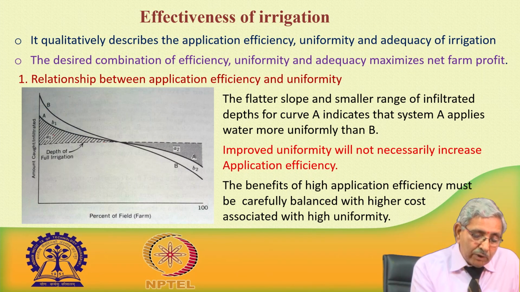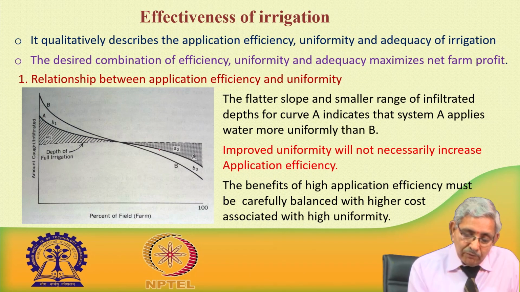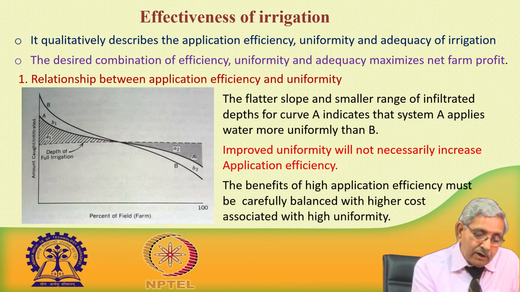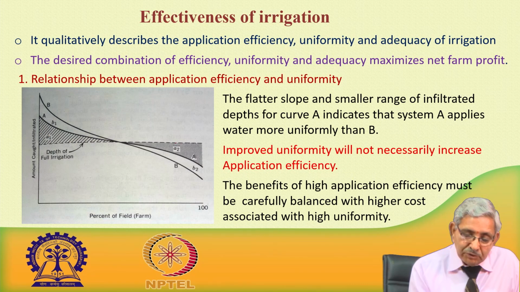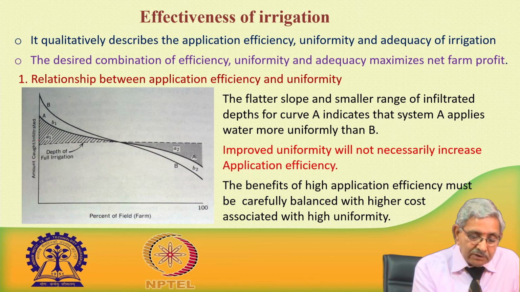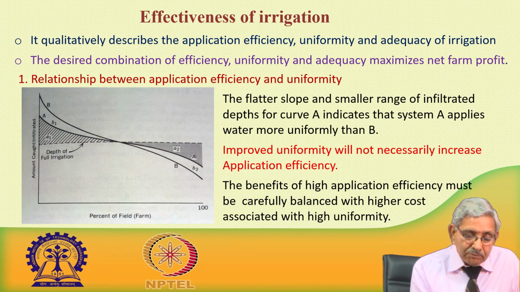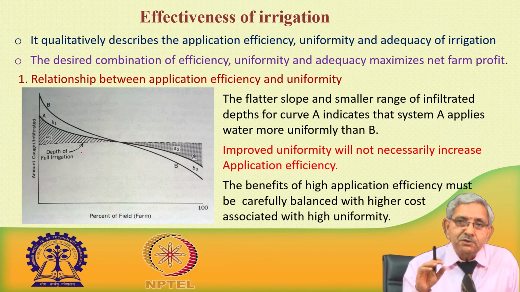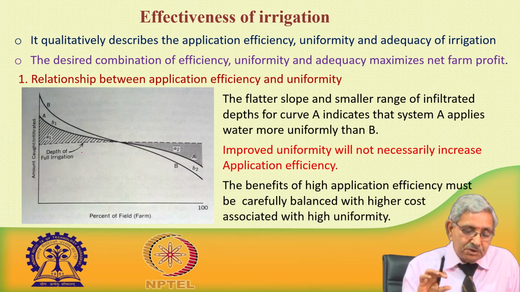Now, in the cumulative distribution curve for A, the areas under this particular curve are A1 and A2. If we consider the adequacy of irrigation at this point, this is the required desired depth of irrigation. Desired depth of irrigation means the amount of water applied to fill up to the field capacity.